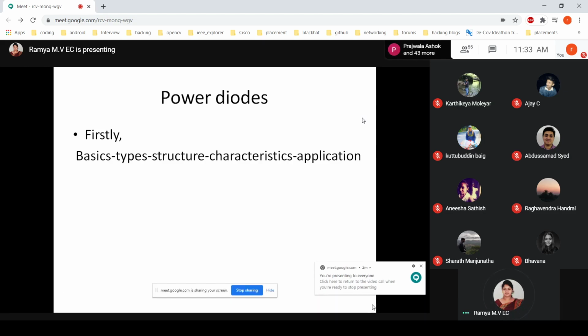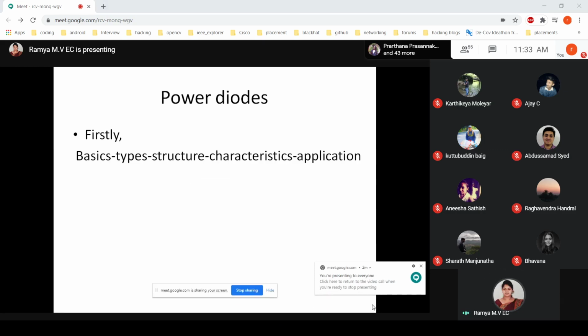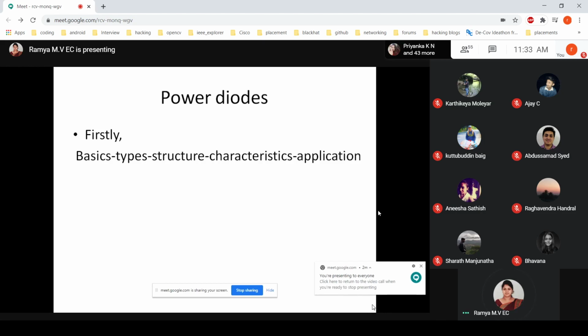And exactly the structure, how electrons will go to the holes and the recombination takes place, how we get the ion structure, what the characteristic curve looks like, and what the application of the diode is. So you have this structure in your mind already.